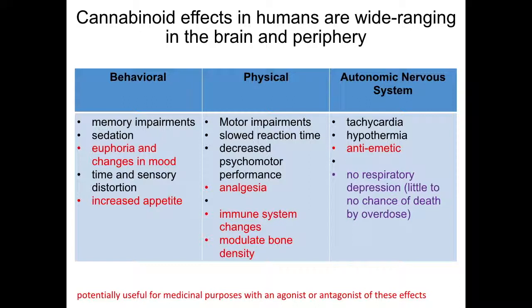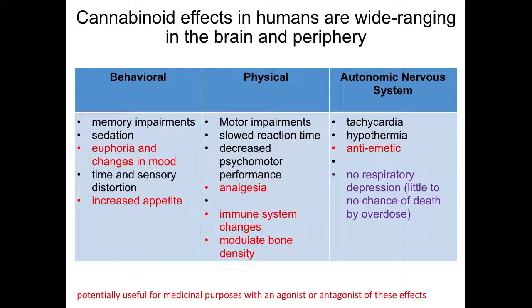The effects of cannabinoids in the brain, and here we are referring more so to CB1 and CB2 agonism, is very wide-ranging. There are many behavioral, physical, and nervous system effects which are listed here. The points in red are effects that are potentially useful for medicinal purposes, either causing the effect or inhibiting this effect. For example, increased appetite and anti-emesis, which is anti-nausea, would be useful for cancer patients, and changes in bone density could be useful for osteoporosis. Also, inhibiting the euphoria would be a useful treatment for addiction.